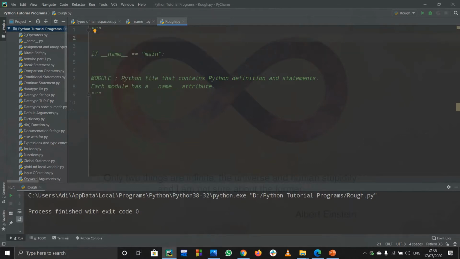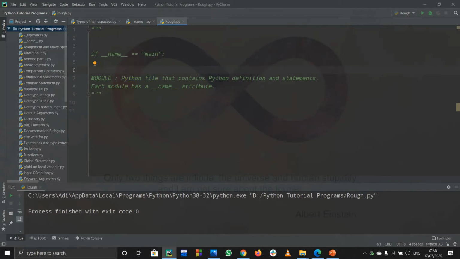So first of all, let us understand what modules are. A module is a particular Python file that contains some Python definitions and statements, functions, and everything. And remember, we save this Python file using the .py extension. Like for saving images, you save with .jpg, for saving a text file you use .txt, or for saving C++ files you save with .cpp and so on. In the same way, for saving any Python file, we save the file name using the .py extension.